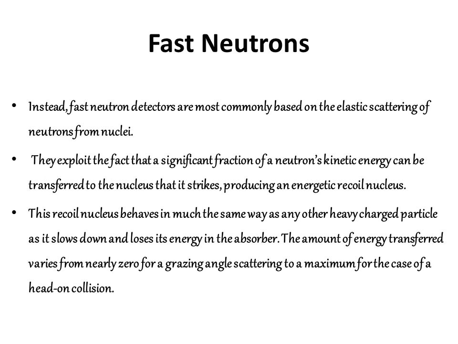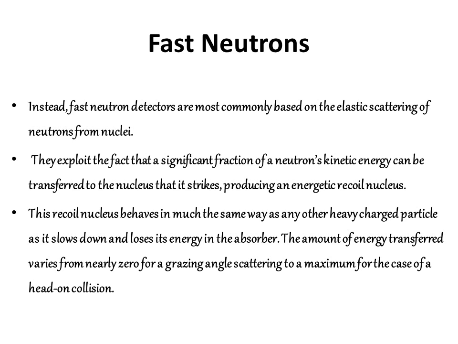Fast neutron detectors are most commonly based on the elastic scattering of the neutron from nuclei. They exploit the fact that a significant fraction of the neutron's kinetic energy can be transferred to the nucleus that it strikes, producing an energetic recoil nucleus. So when a fast neutron falls on a nucleus, it will produce an energetic recoil nucleus.